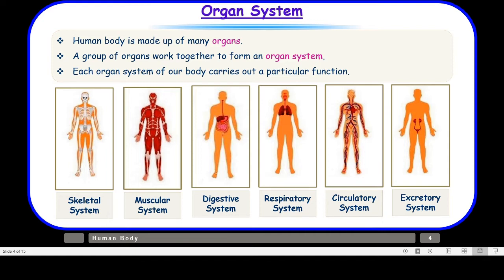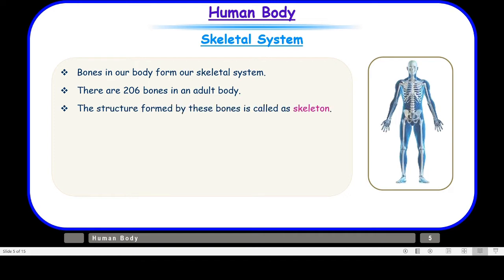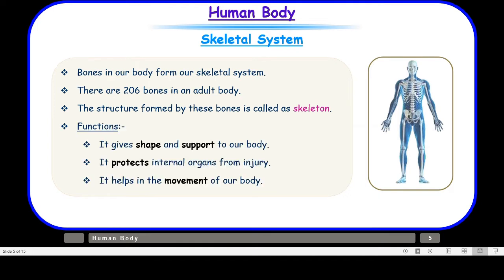So now children, let us talk about these systems one by one. First of all, we'll take up the skeletal system. Bones in our body form our skeletal system, and there are 206 bones in an adult body. The structure formed by these bones is called a skeleton. So the structure that you can see here is the skeleton. And let us see what the functions of the skeletal system are. It gives shape and support to our body.